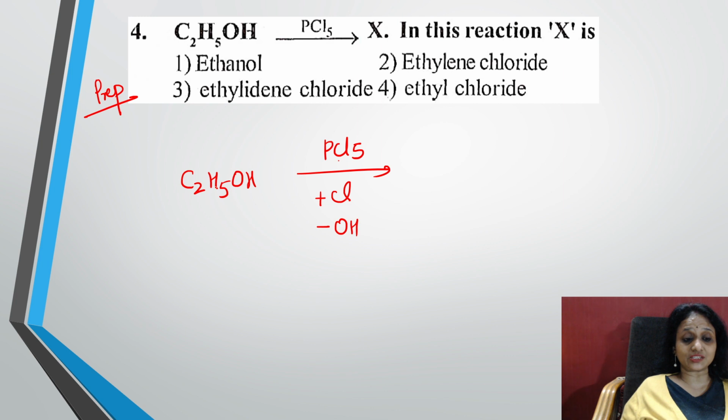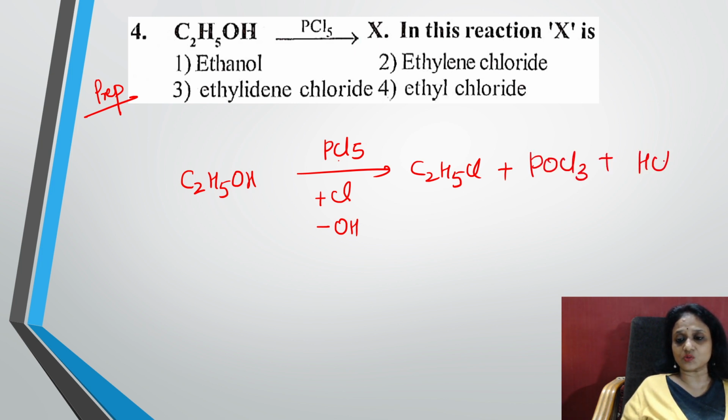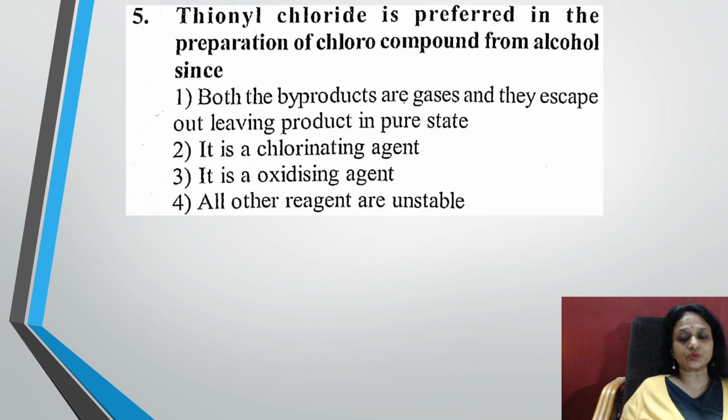So what product you will get, students? You'll be getting C2H5Cl, alkyl halide is 1. Along with that, POCl3 is 1 and HCl is 1. So check here, this is 1 carbon, this is 1 chlorine, these are 3 chlorines and this is 1 chlorine. Total number of 5. So PCl5. So what did they ask me? X in the reaction is what? X in the reaction is nothing but ethyl chloride. This is your compound. This is ethyl. Easy, students? Easy. So mark this option. Done. Let us go to the fifth question.